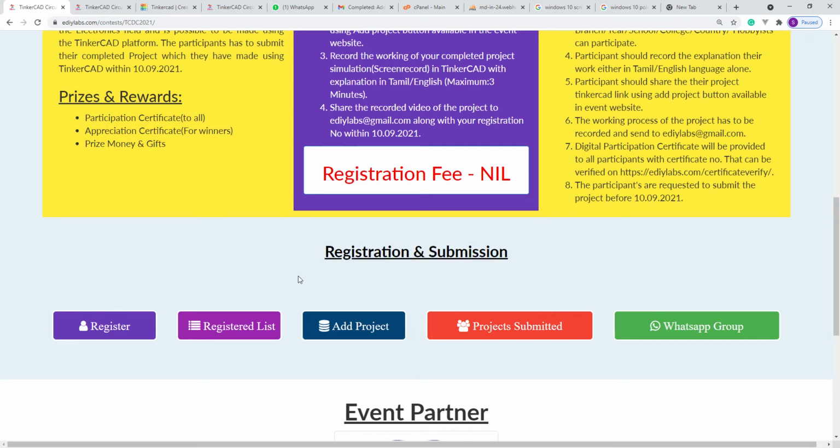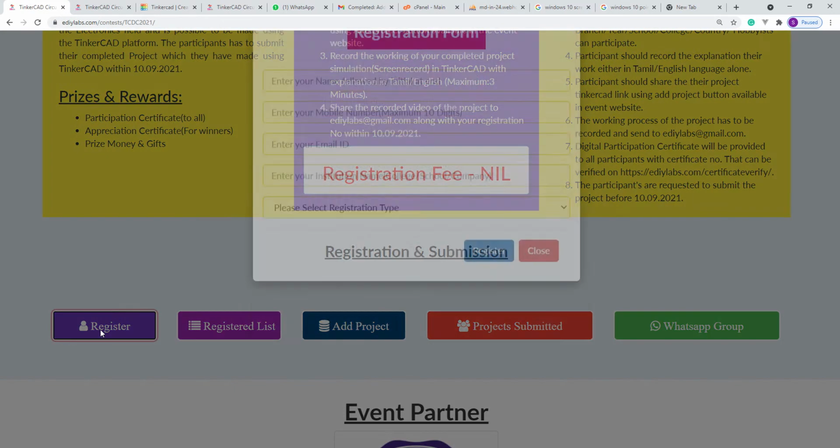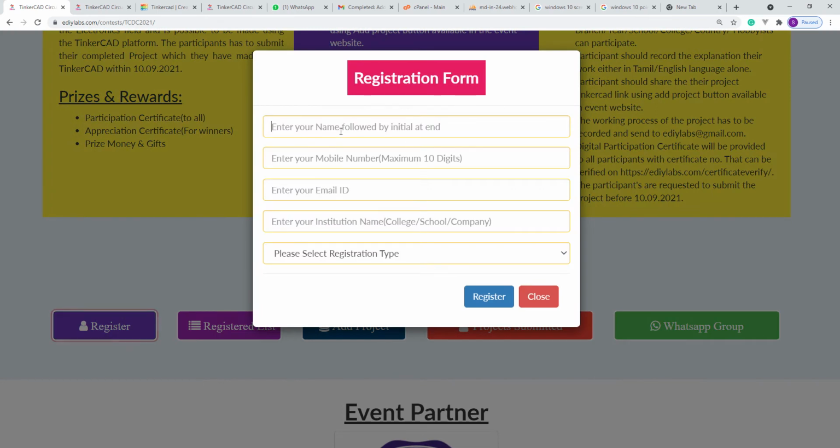Okay, so let me start the process. The very first step is to register an account on this event website. The second, you have to create a project on the Tinkercad platform. Third, you have to create a video, upload it and send it to us. These are the three things you should do. The very first thing is to click the register button, which is the first button. It will ask for details. Type your name, then your mobile number. It is a 10-digit mobile number.